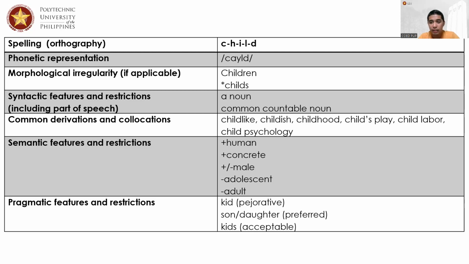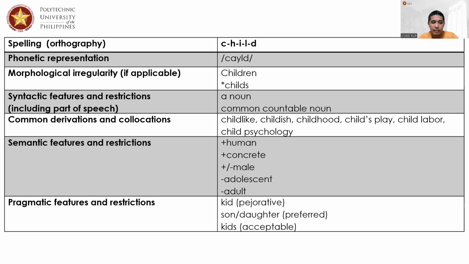When we say derivations, if there are affixes that can be attached to the word, its grammar classification or grammar unit classification can change. Or we have to look at its collocation, like what are the other words that we can associate to a particular word. Like in this case, we have child. We can associate child to hood, to play, labor, and psychology.